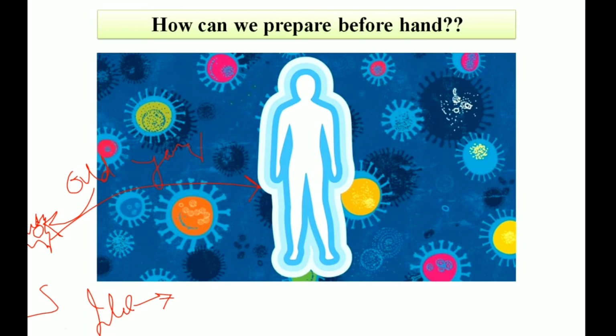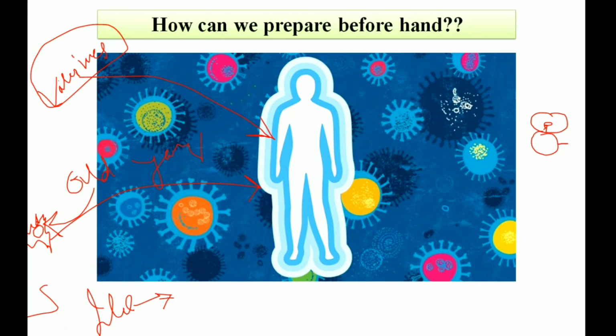So if we can prepare beforehand so that the invaders cannot get inside, for this purpose we need vaccines. Scientists use this principle of the body's defense mechanism in vaccines. Scientists use these vaccines to trigger the body's adaptive immune system. They trigger it by using small particles of the disease, without exposing the body to the full strain. They don't take the whole strain of the virus, they only take a small part of it.